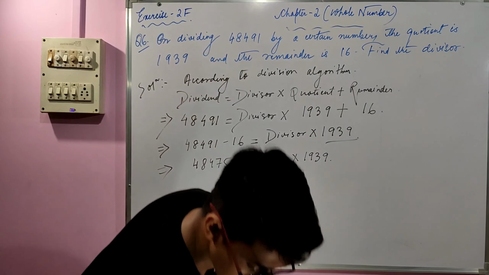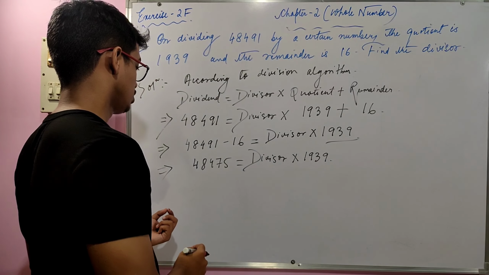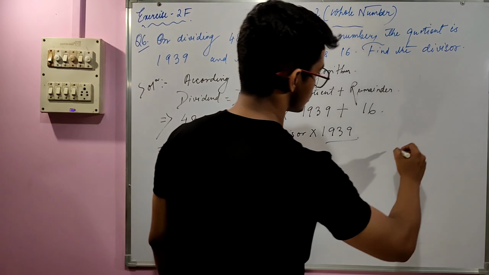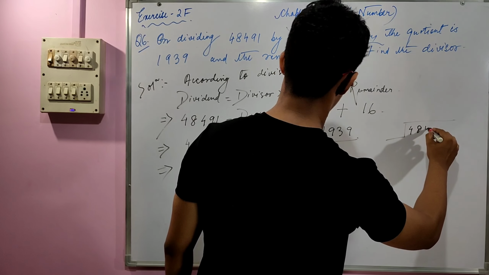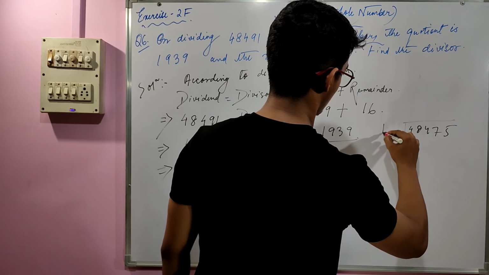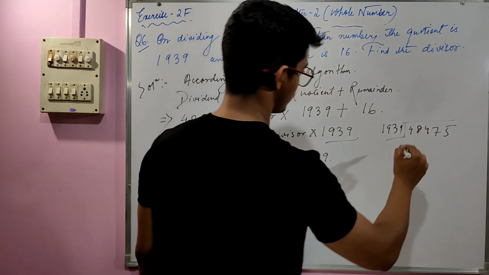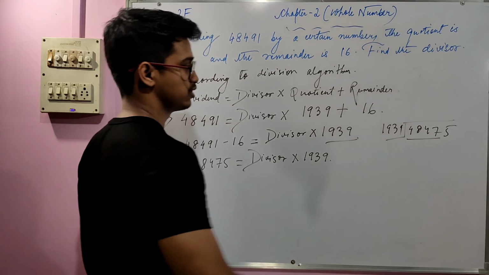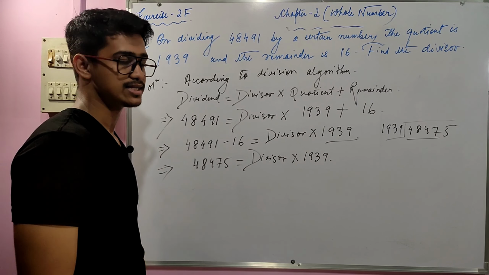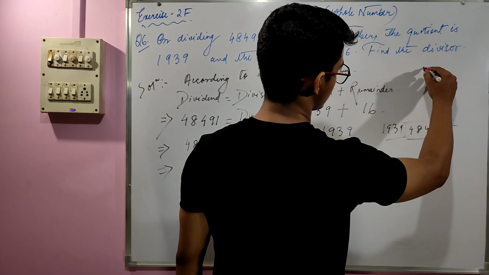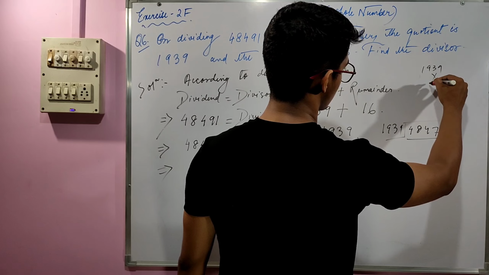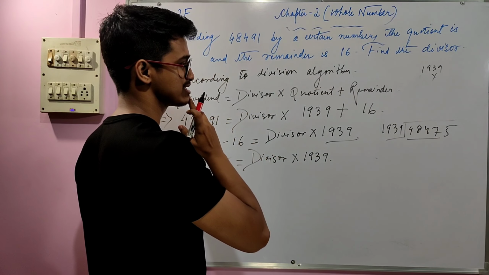So now to find that calculation, we put 48475 and then 1939. So we have to take this 4 as a whole. 1939 into how much gives you 4847?